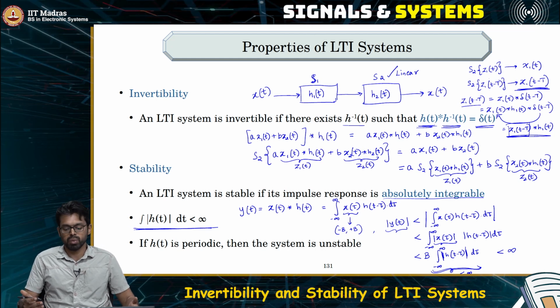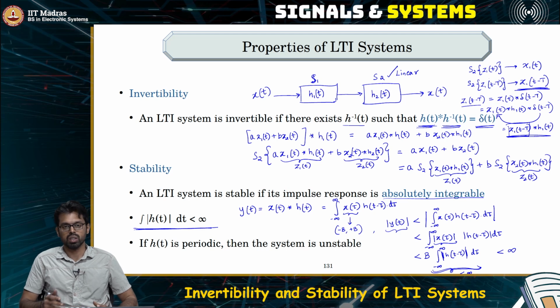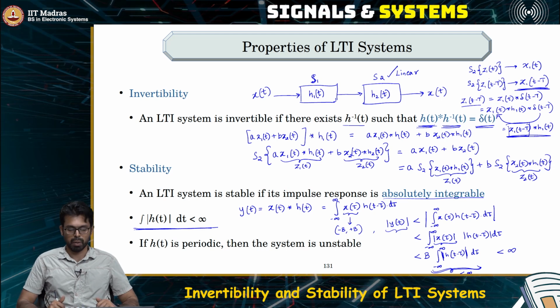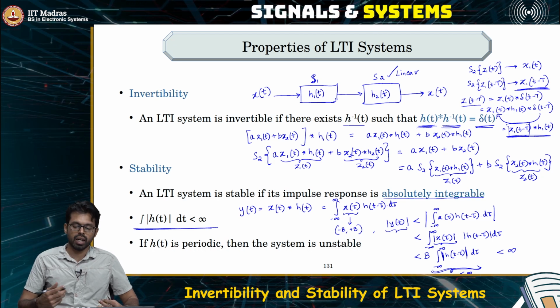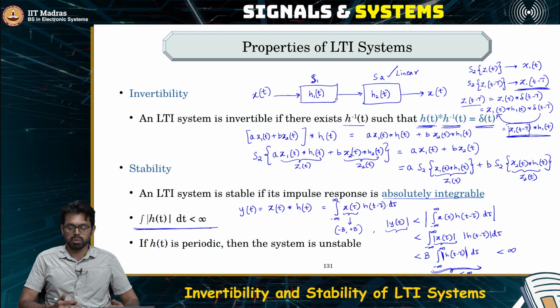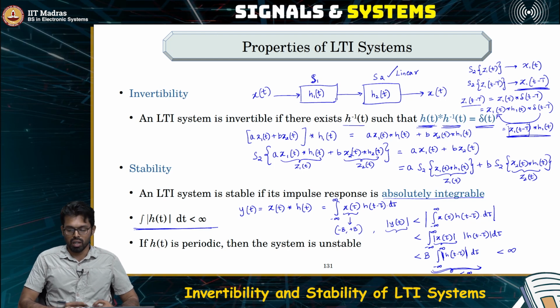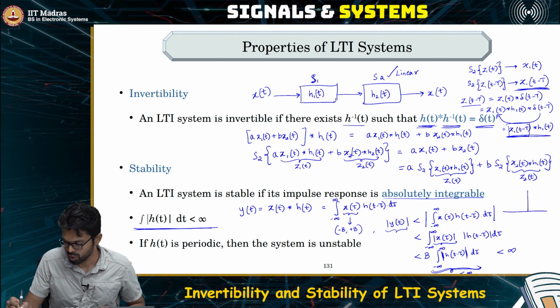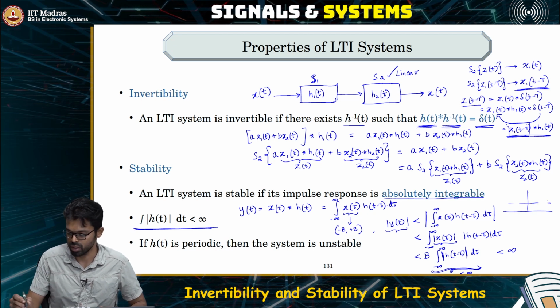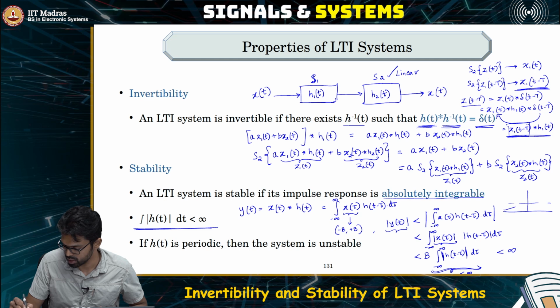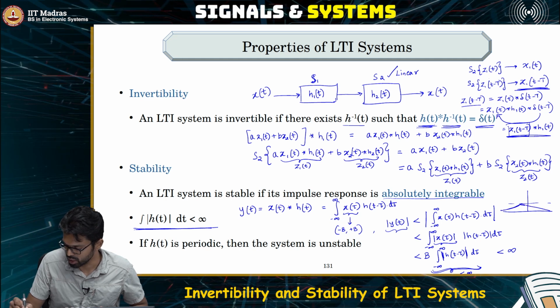So, for a simple input as a constant, let us say my input is a constant which is always 1. Okay. If the input is a constant which is always 1 and the area under the impulse response is infinity, then what is happening? So, your input is just a constant which is 1, and let us say your impulse response looks something like this, which has infinite area.